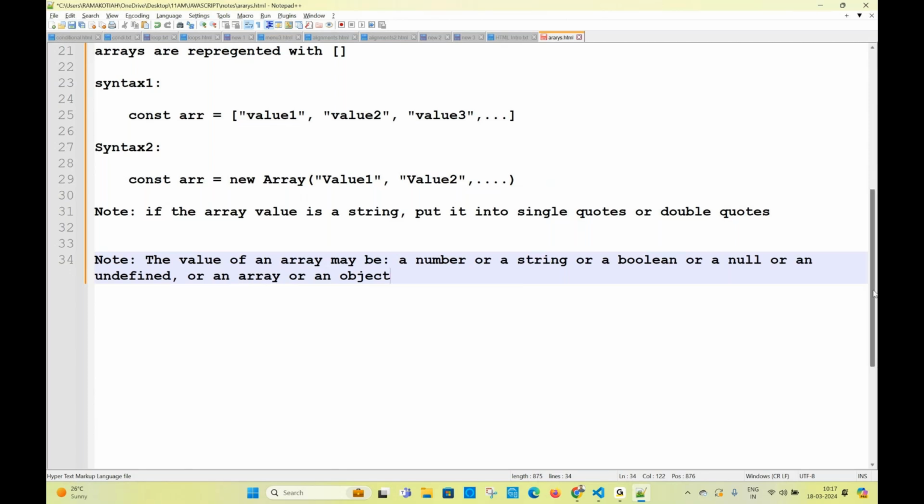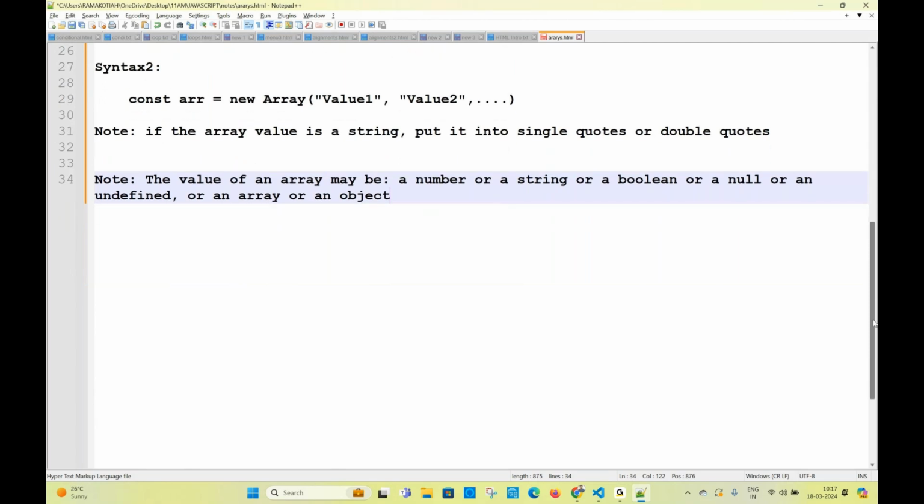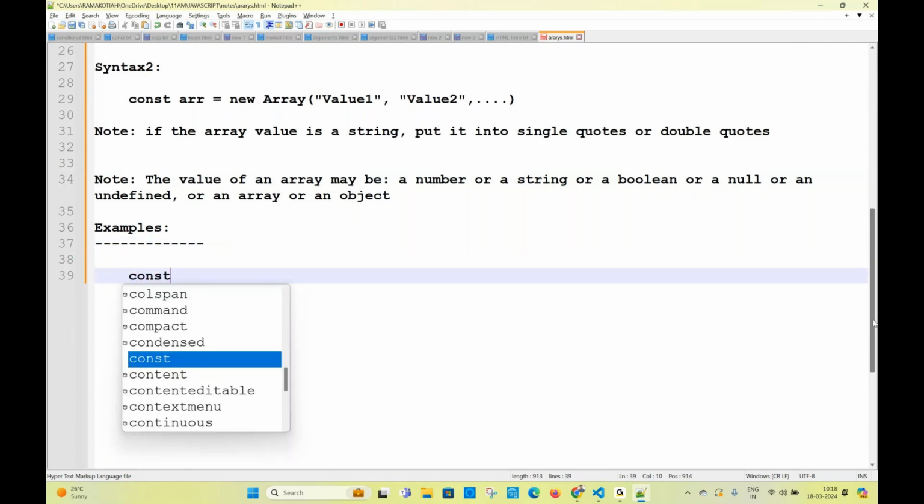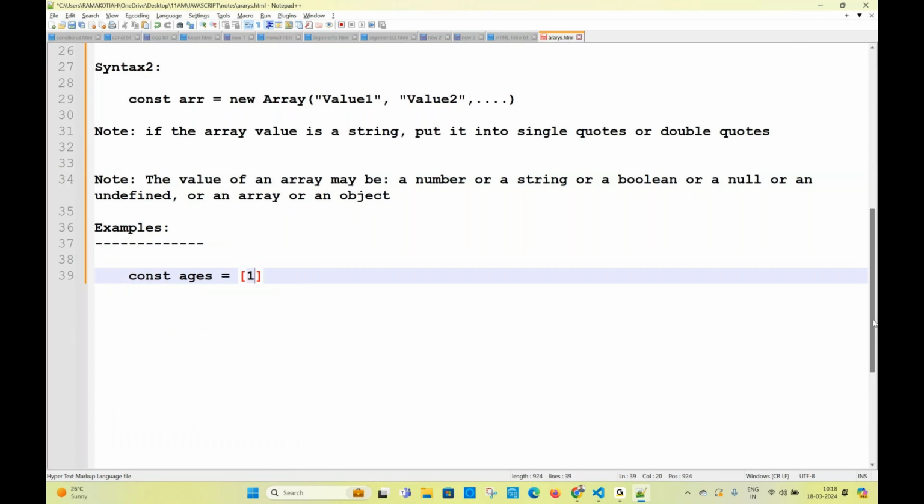I mean examples. Write the examples. Let's see some examples. Const ages is equal to, what does this array contain? Tell me. All the array values are what? Numbers.